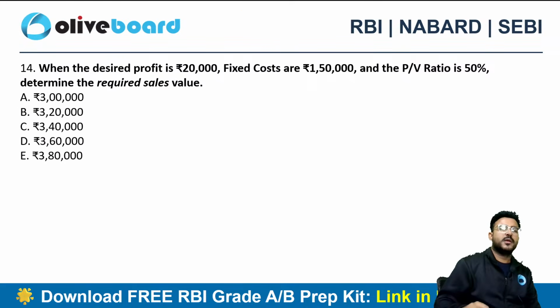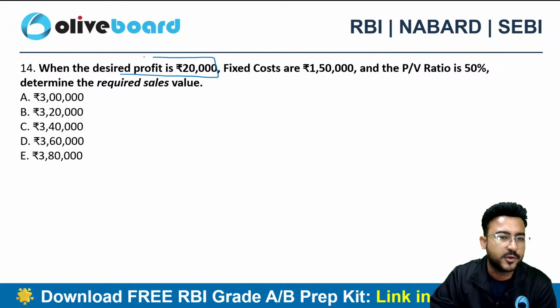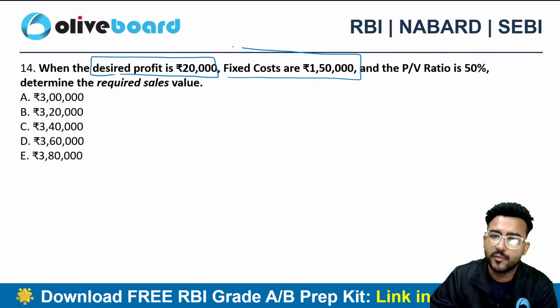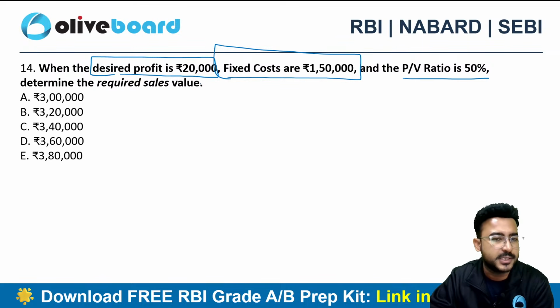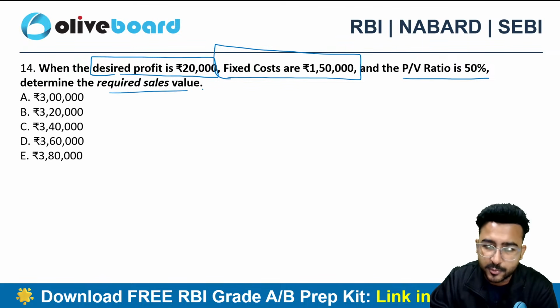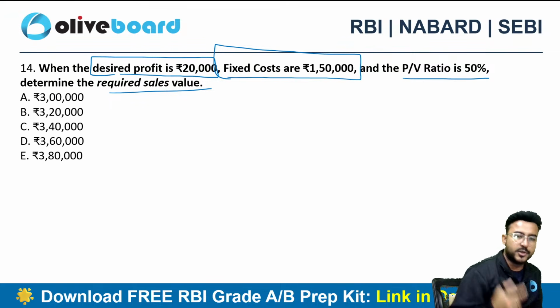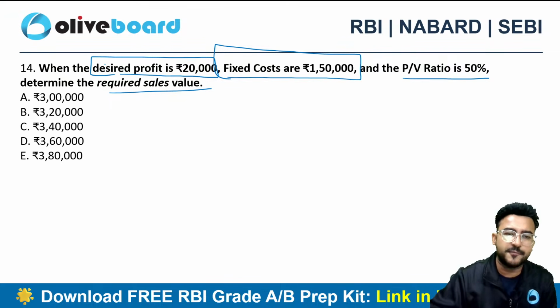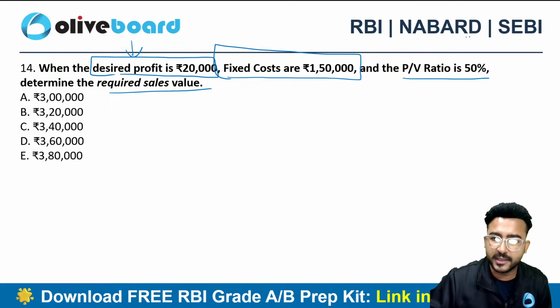Next one. When the desired profit is 20,000 rupees, so I desire a profit of 20,000 rupees, but I also need to cover my fixed cost of 1,50,000. I do have a PV ratio of 50%. You need to determine the required sales value. What should be my sales value? So there is a formula to calculate the sales to earn a desired profit, right? These questions are nothing but sales to earn a desired profit category question.